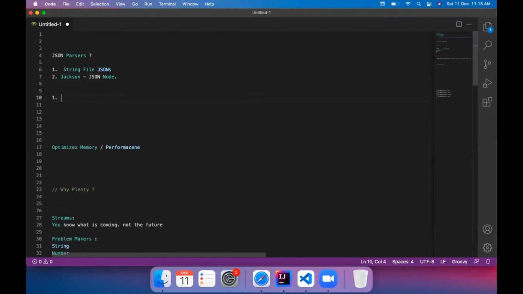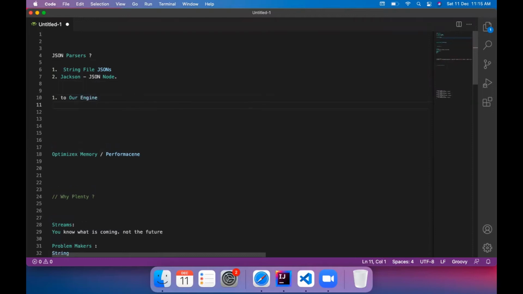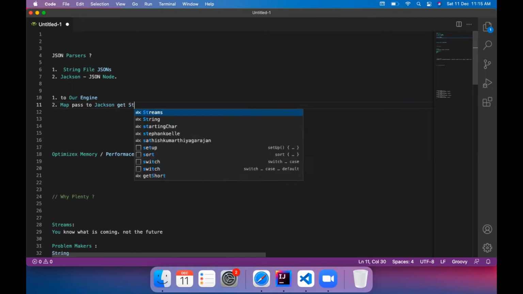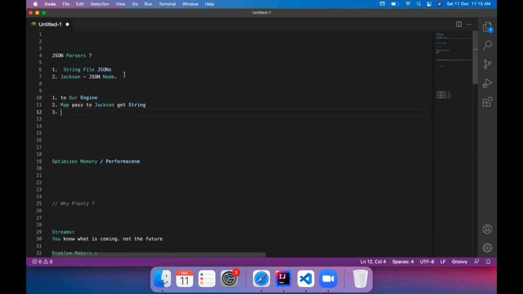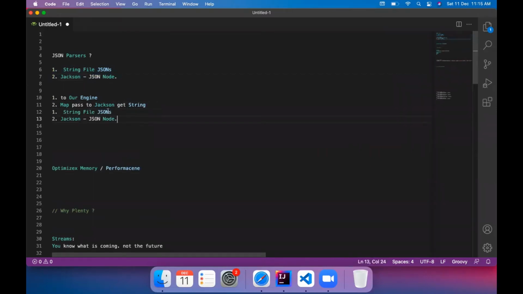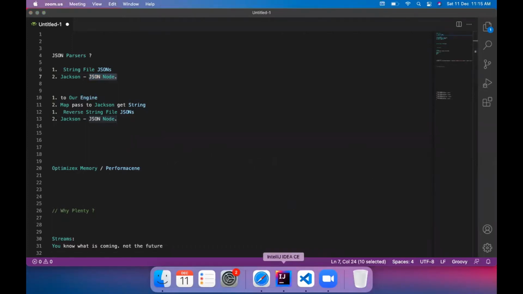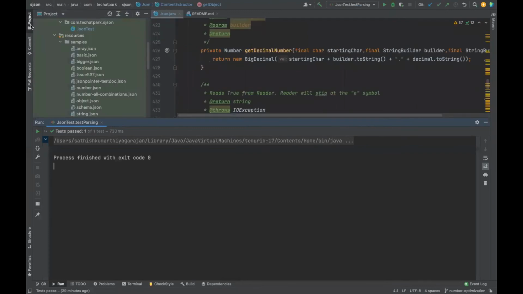Then we pass this JSON to our engine, which will give you a hash map. So you get the map, pass it to Jackson, and get a JSON string out of Jackson. And again, you repeat, passing Jackson the reverse string. The reverse string is passed to Jackson and a JSON node is written. If this equals this, then we are done. That's all that we are going to do. If we can implement that as a case, we don't need to spend days and nights on it. I'll show a glimpse of it later.